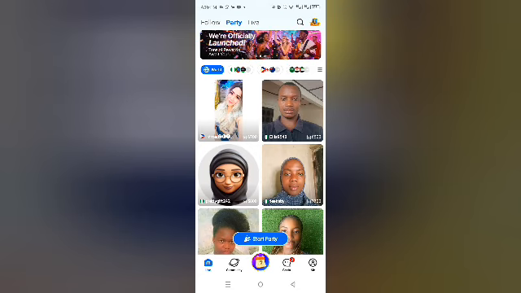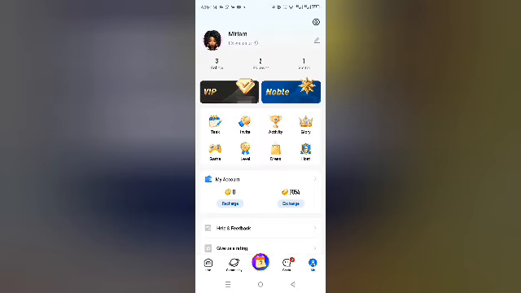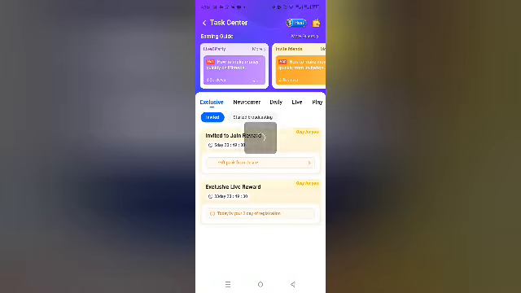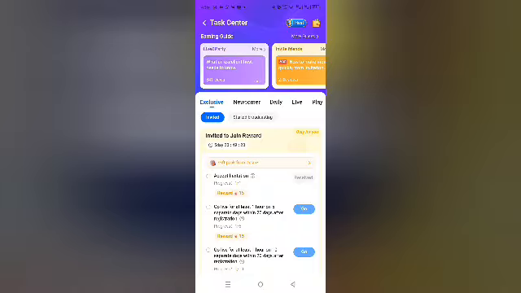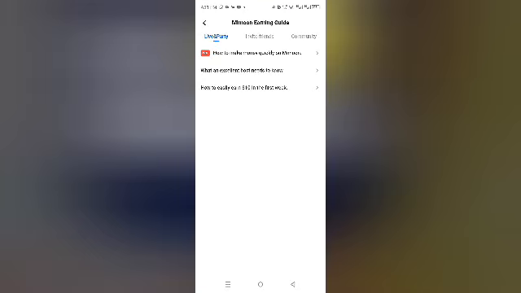Once the app opens, you click on Me, where you will locate your task center. You click on task. Once you click on task, you will see the tasks you need to perform. And one thing I love about this app is that it even gives you a guide on how to make money quickly on MIMOON, how to boost your earning, and how to make your first withdrawal very easy. Once you click on live party, it shows you how to make money quickly on MIMOON, how to easily earn $10 in your first week. Then it has invitation reward and the community.